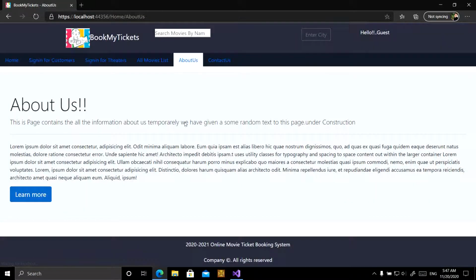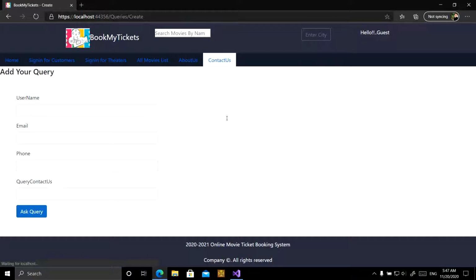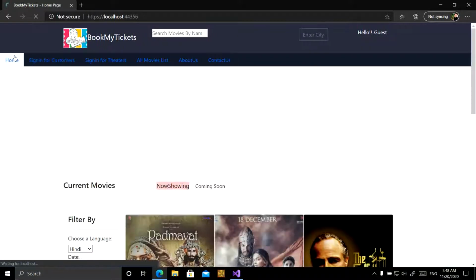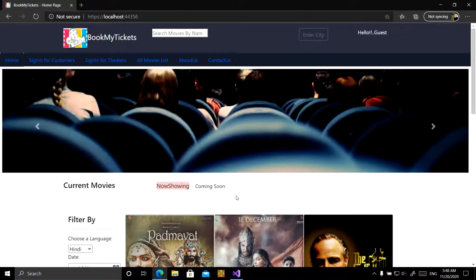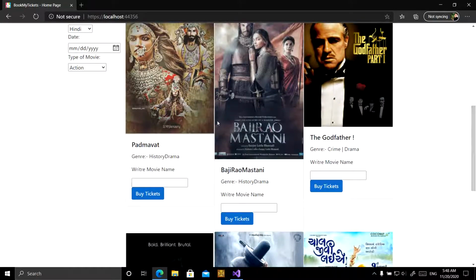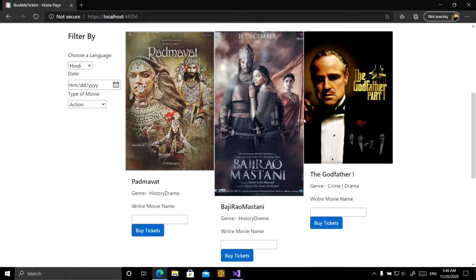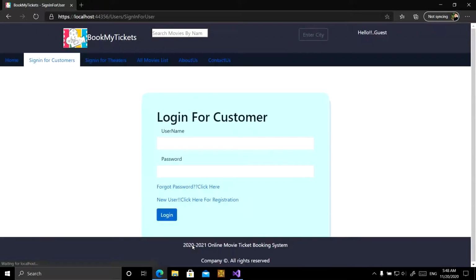And this is the about us page for the site. In the navigation bar, we can also redirect to the contact us page. In this page, any user or anyone can ask a query to the admin. We are continuing on the home page. If any user is not logged in, it shows as guest user. If a guest user tries to book a ticket for any of the movies shown here, like Shri Padmavat, they are directly redirected to the login page.